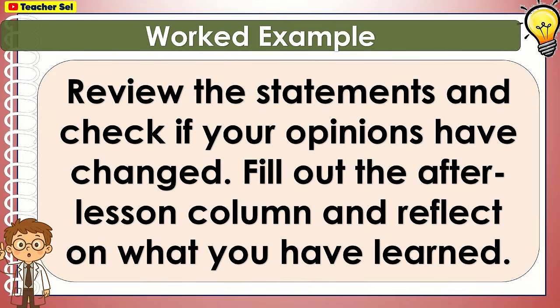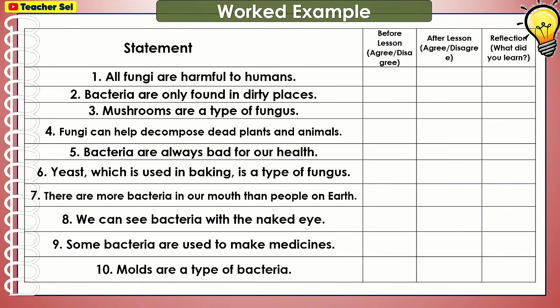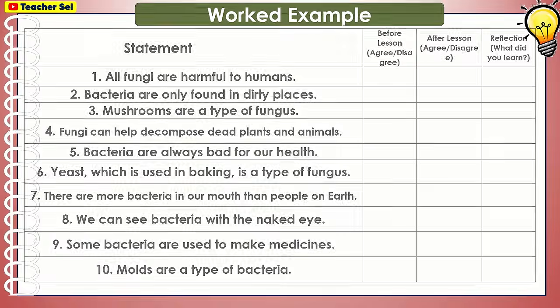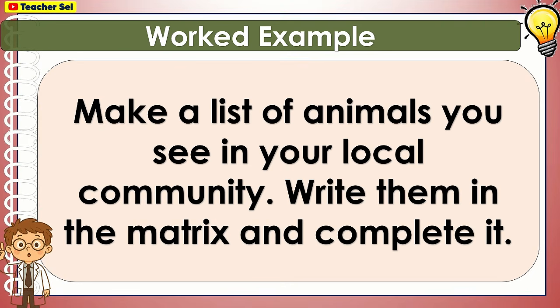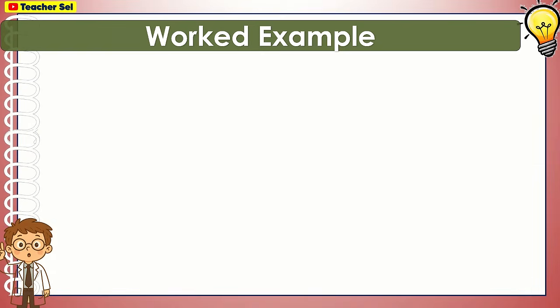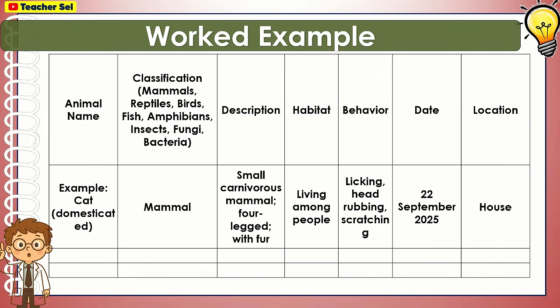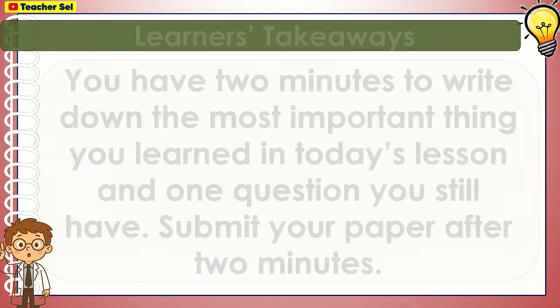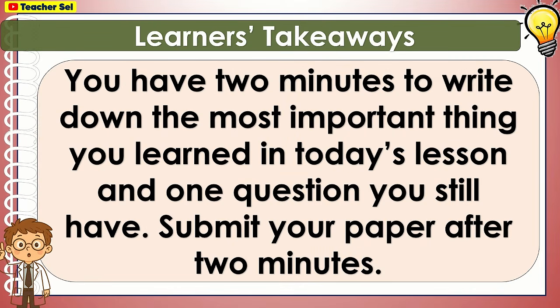Review the statements and check if your opinions have changed. Fill out the after lesson column and reflect on what you have learned. Make a list of animals you see in your local community. Write them in the matrix and complete it. You have 2 minutes to write down the most important thing you learned in today's lesson, and 1 question you still have. Submit your paper after 2 minutes.